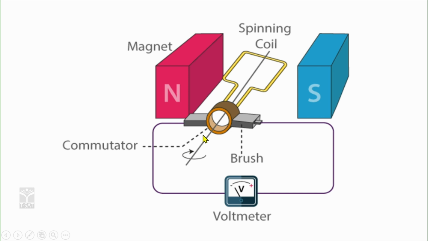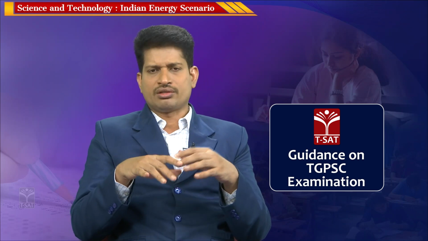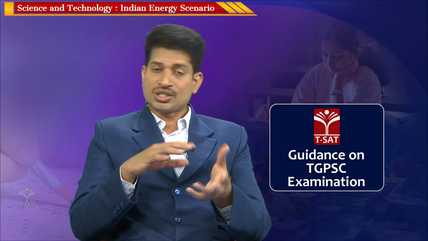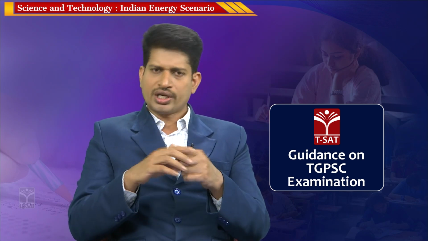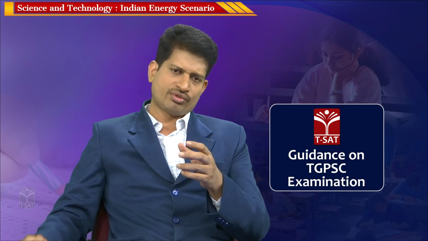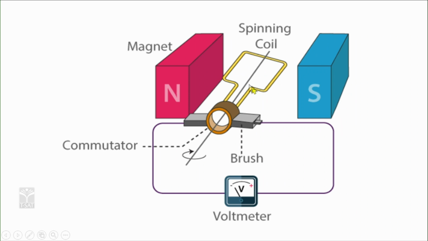The turbine can be a steam turbine. The mechanical energy is supplied to the dynamo by the turbine. It can be a windmill, a steam turbine or a hydel turbine, which is transferring the mechanical energy to the dynamo. This rotating coil cuts the magnetic lines of force, rotating between the north pole and south pole. These magnetic forces attract the electrons in the coil, leading to the flow of electrons, generating potential difference. So, this is a dynamo.